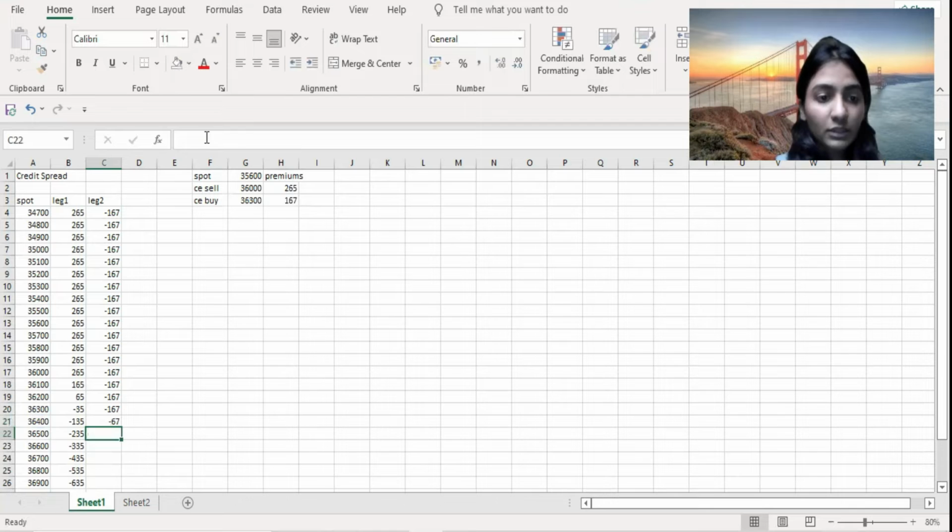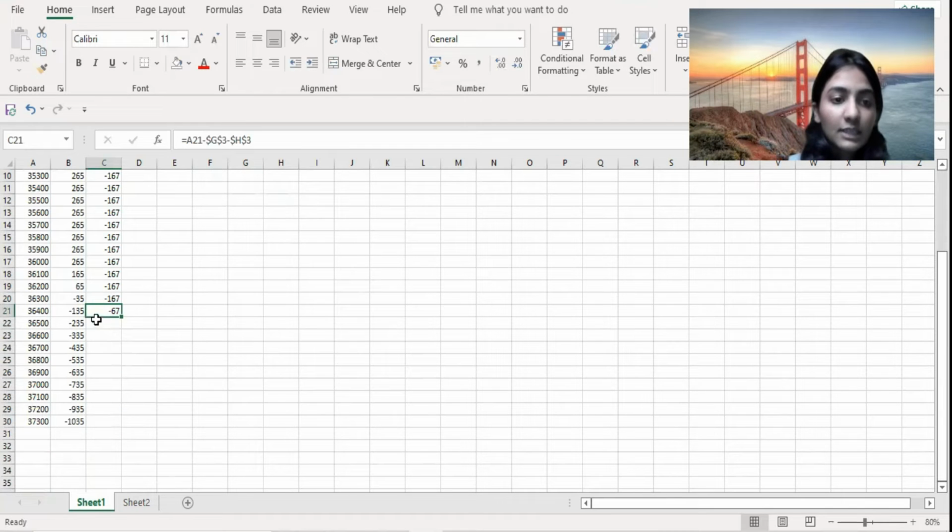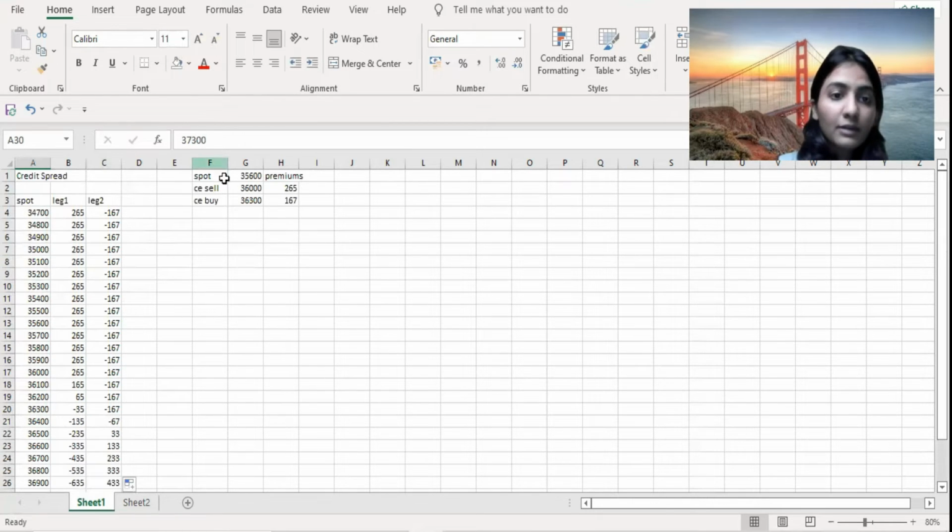So this gives us 36 in negative. So our losses are getting reduced from 167 to now 67. And this is the profit that you would be incurring if the market goes till 37,300. But remember that the spot rate right now is 35,600. So it's a pretty long shot.